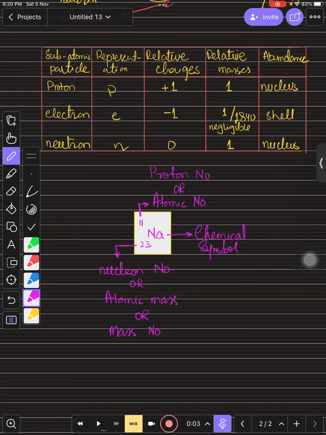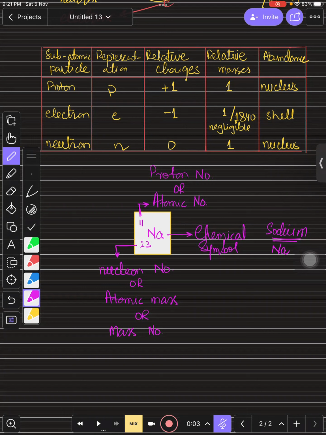This is a short representation of elements, right? Rather than writing the complete name of sodium, we are just using two letters, Na. It is very helpful in equations. Otherwise, it will be difficult for us to write the equation with the names. It will be time-consuming and take up a lot of space. That is why we just write small letters or a small alphabet for them. So this is the short representation of elements, right?